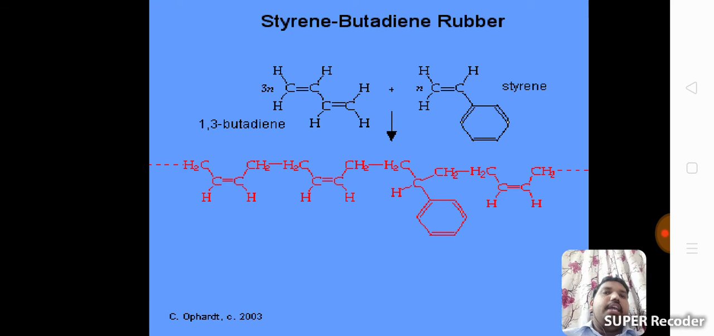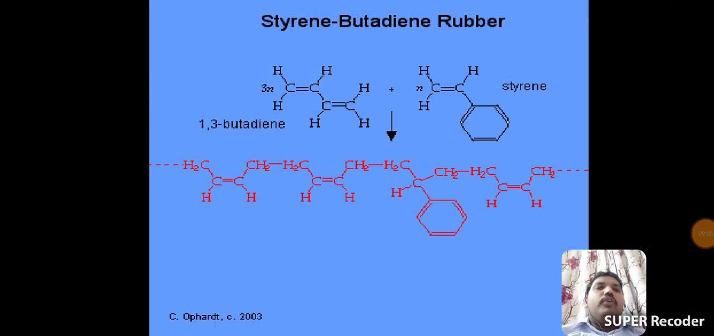1,3 butadiene. 1,3 butadiene means how many carbons? 4 carbons. Di means 2, ene means double bond. 4 carbons with 2 double bonds in the middle. That is the structure. Here take 1, 2, 3, 4. This one is the first position double bond. This one is the third position double bond. That is 1,3 butadiene.